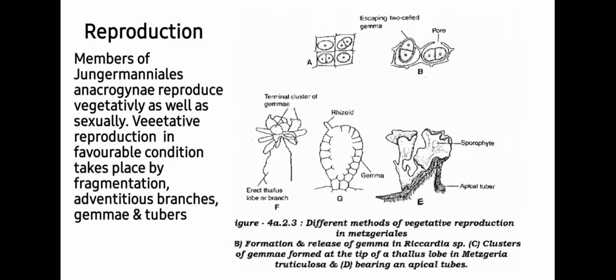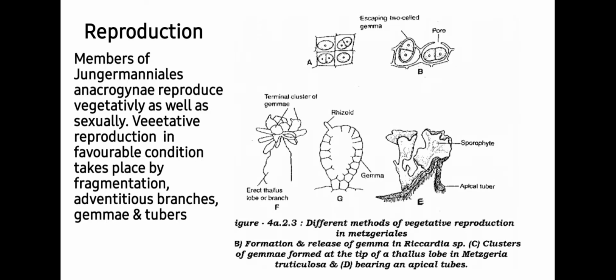Next is reproduction. Students, you know very well, in case of bryophytes, asexual reproduction is lacking and vegetative reproduction is as prominent as the sexual reproduction. Here also, in members of Jungermanniales anacrogynae, they reproduce vegetatively as well as sexually. Vegetative reproduction in favorable condition takes place by fragmentation, adventitious branches, gemmae and tubers.